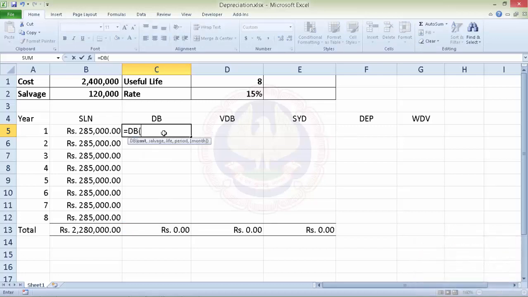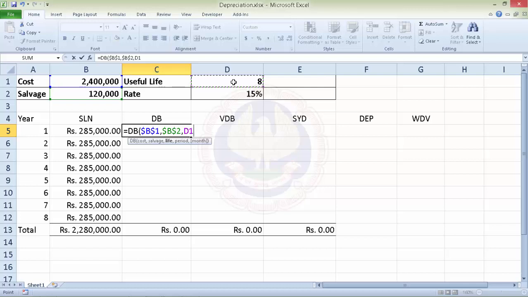The syntax is, number one, the cost, which in this case is B1 absolute. Then we have salvage, which is 1,20,000, and we again make it absolute. And then we have life, which in this case is 8 years, and we again make it absolute.